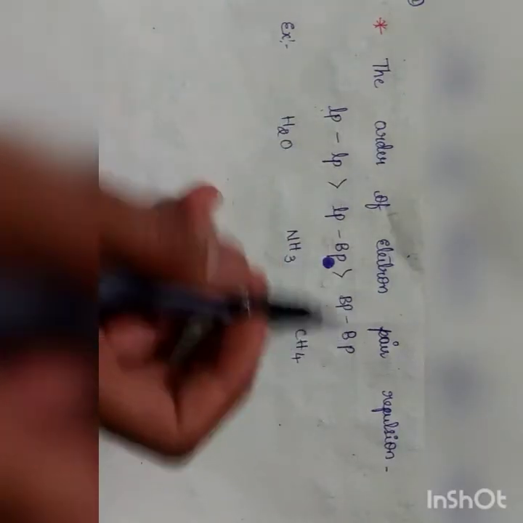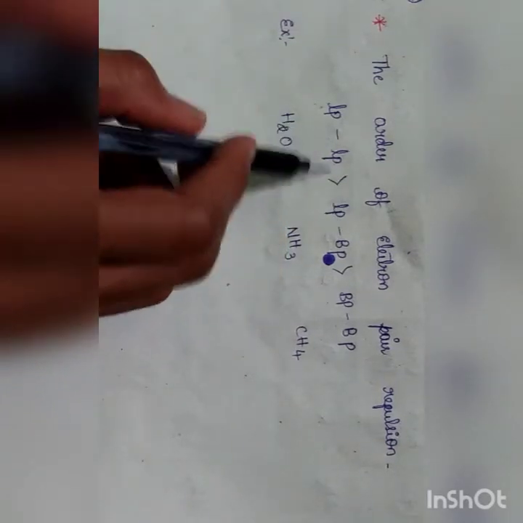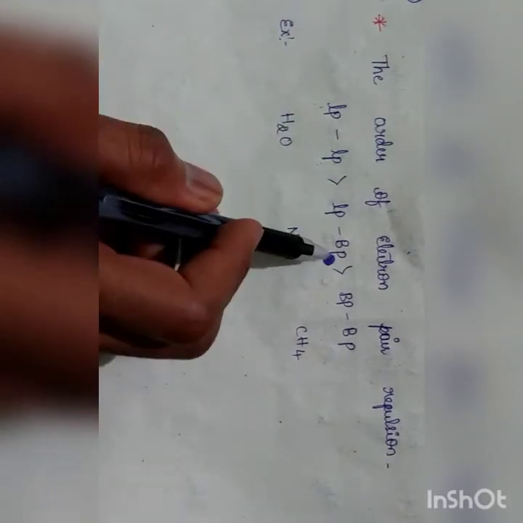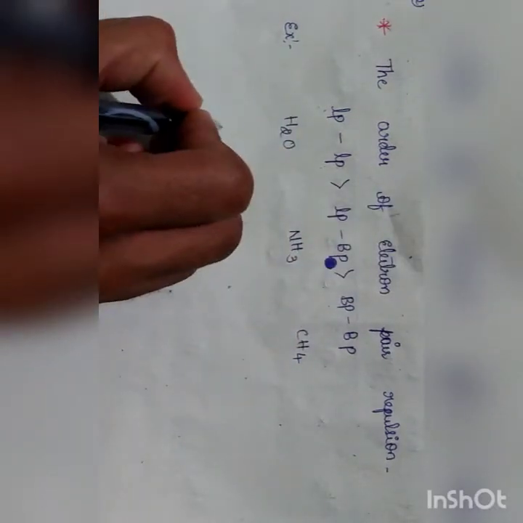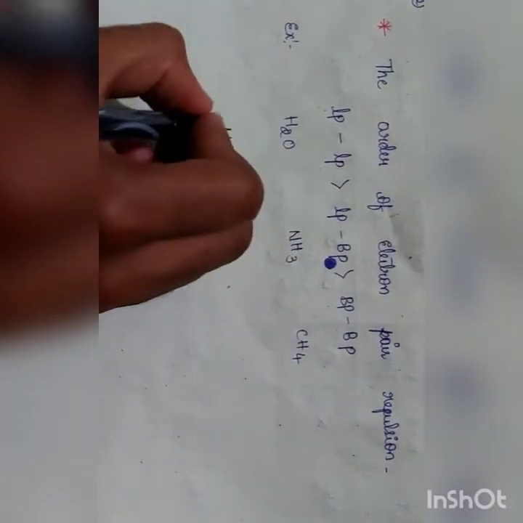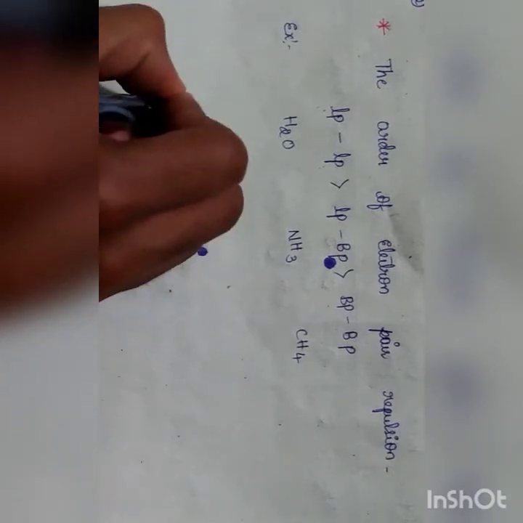The order of electron pair repulsion is: lone pair-lone pair is greater than lone pair-bond pair, which is greater than bond pair-bond pair. Let us see this with an example. Water molecule. How will it look? It will look like this.